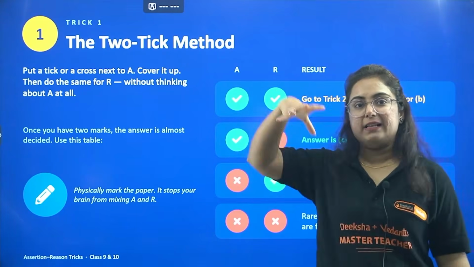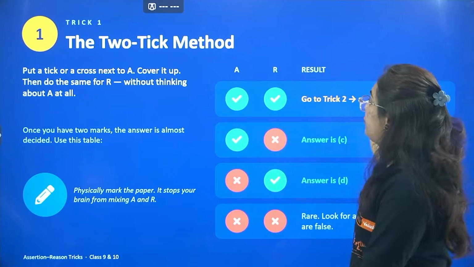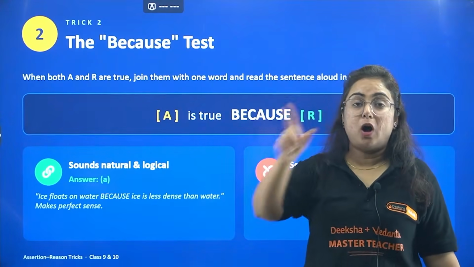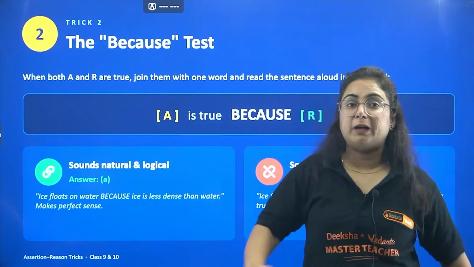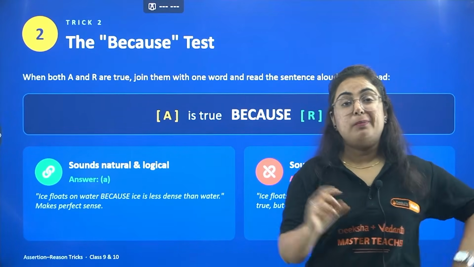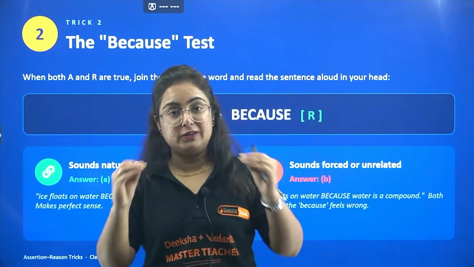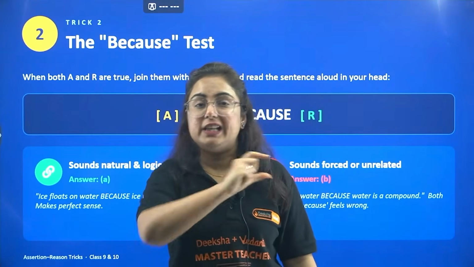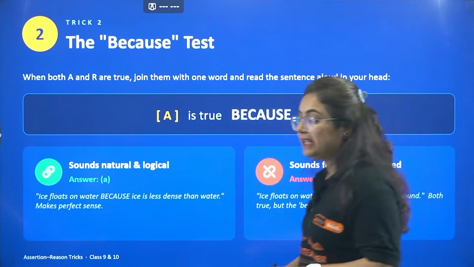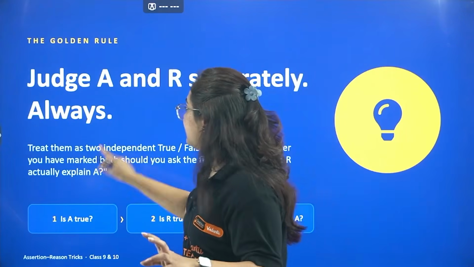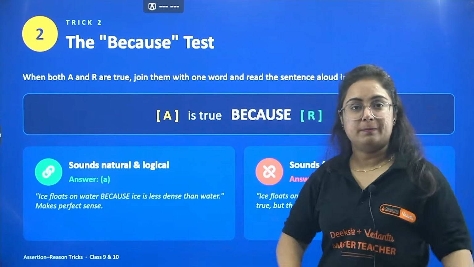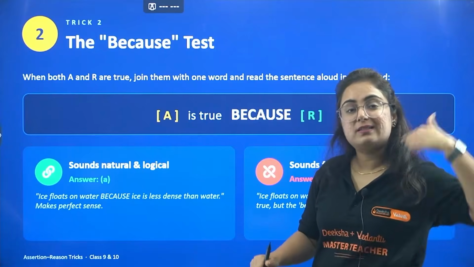So now going back to the first one, when we find that A is separately correct and R is separately correct, the next method is to figure out whether R explains A or R does not explain A. That means option A and option B in our MCQs. Because to solve that, one word can change literally everything. That is the word because. What you have to do is, between these two statements, statement 1 and statement 2, just join this word because and try to read it once, twice, thrice.